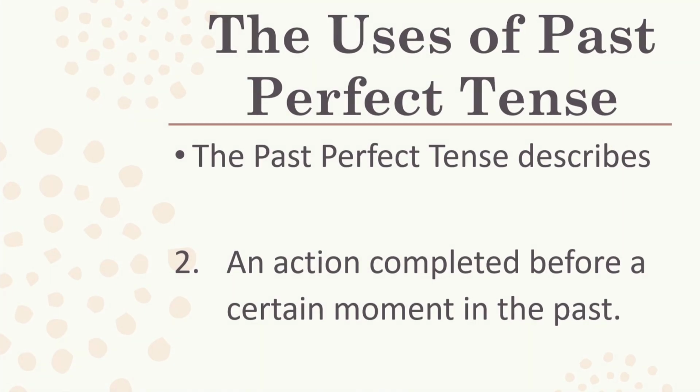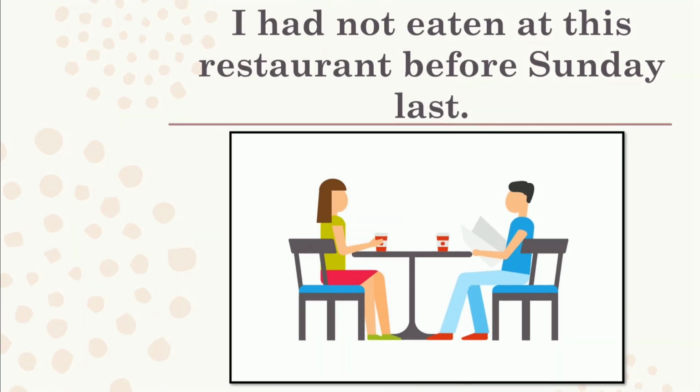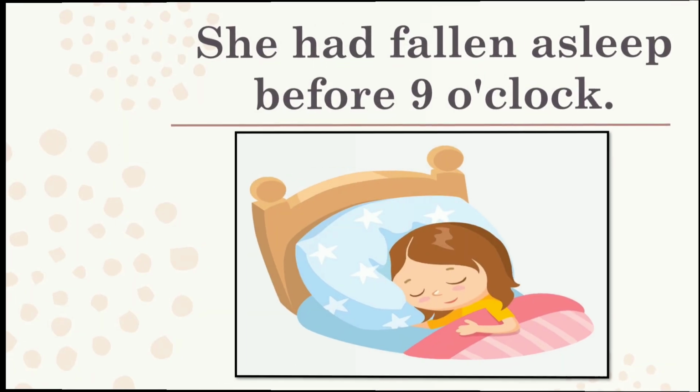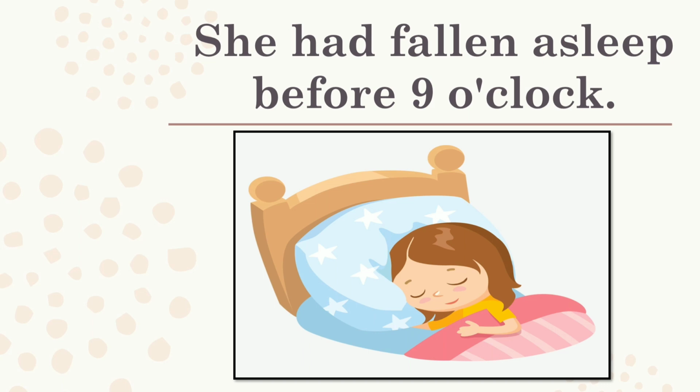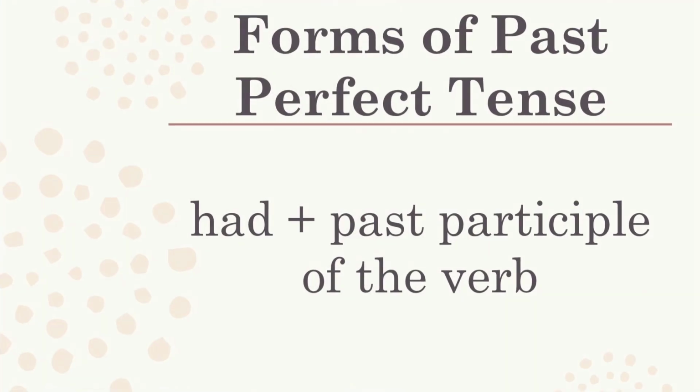The past perfect tense also describes an action completed before a certain moment in the past. For example, I had not eaten at this restaurant before Sunday last. Sunday last indicates past time. She had fallen asleep before 9 o'clock. Before 9 o'clock is past time reference.